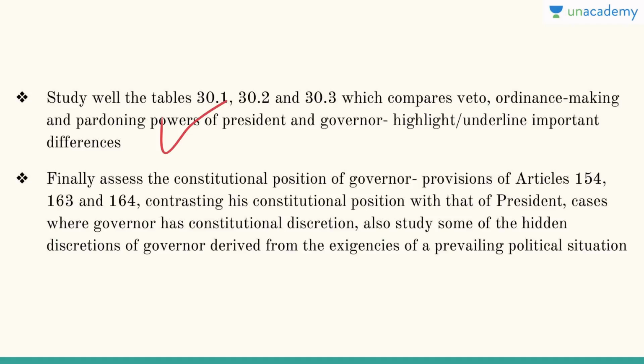And finally, you can assess the constitutional position of the governor, provisions of article 154, because this is very important to know what are the constitutional powers that are given to the governor of a state. Then article 163, 164, then contrasting his constitutional position with that of the president, and what are the differences between these two posts. Then cases where the governor has a lot of constitutional discretion. So even more than the president of India, the governor enjoys a lot of discretion, and he or she has a lot of discretionary powers, and they have also been used in theory as well as in practice.